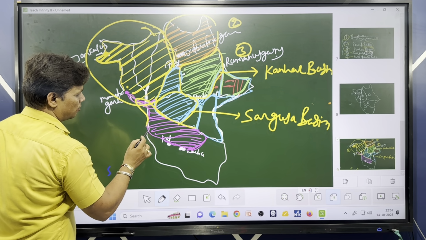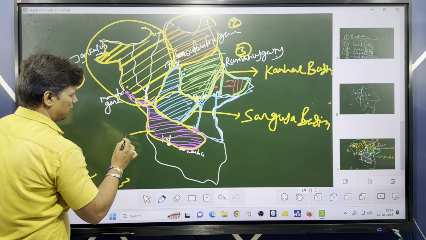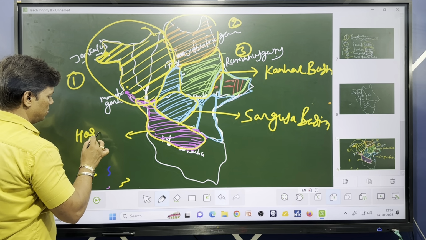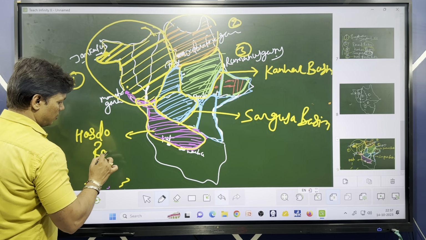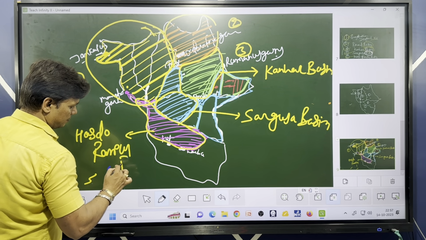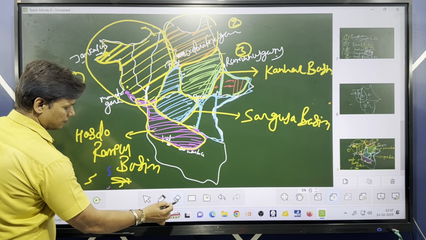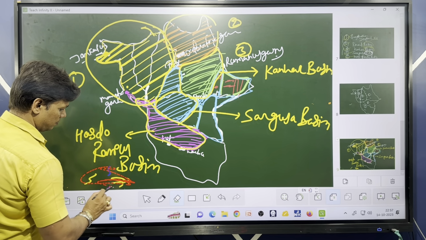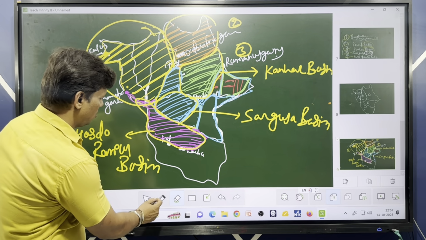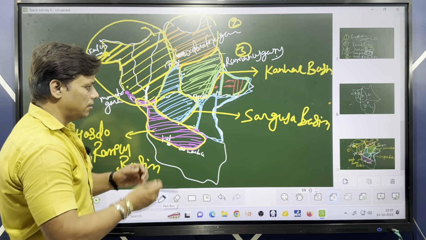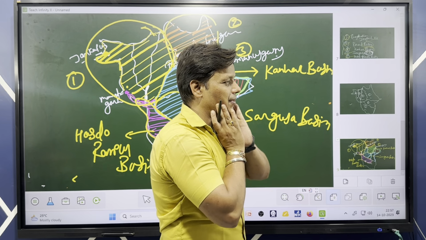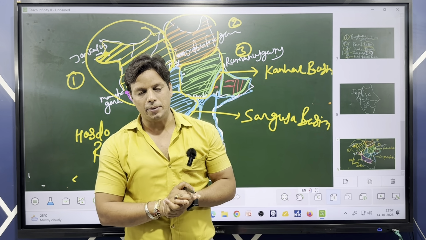And now we come to the last one, the Hasdo Rampur basin. So we have completed all divisions of the plateau of Eastern Bagelkhand.